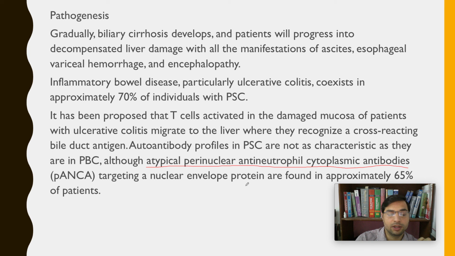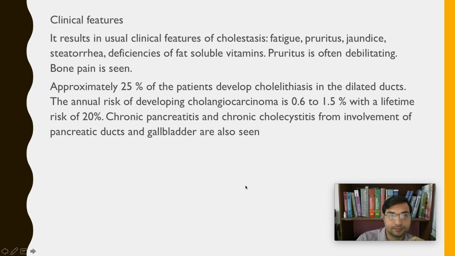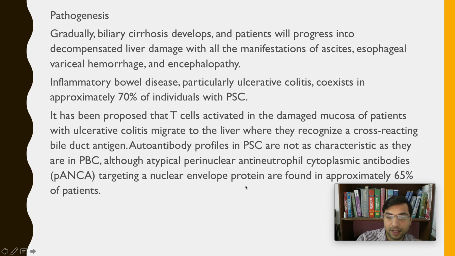And they are found in 65% of the patients. So PANCA is perinuclear anti-neutrophil cytoplasmic antibodies, right? If they are present, that means the person is suffering from primary sclerosing cholangitis, PSC, right? Once again, perinuclear anti-neutrophil cytoplasmic antibodies.